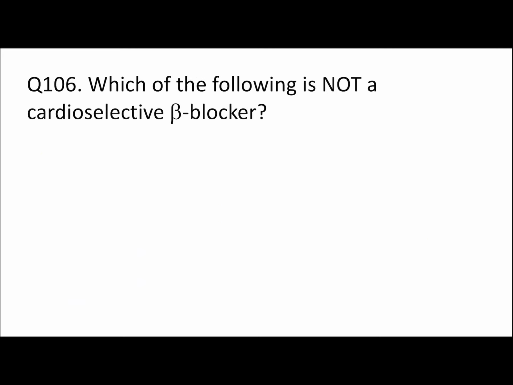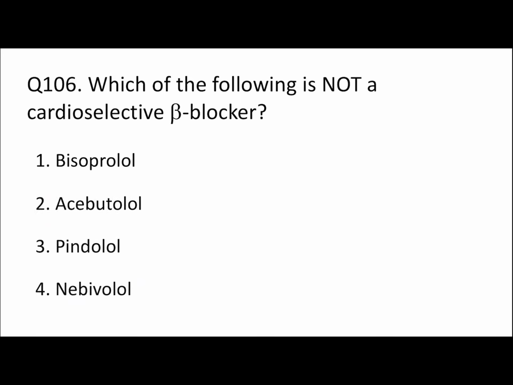106. Which of the following is not a cardioselective beta blocker? Cardioselective means in our heart there are mainly beta 1 receptors. In blood vessels there are beta 2, and in adipose tissue there are beta 3. So we have to choose the one drug which is not beta 1 selective: bisoprolol, esmolol, pindolol, or nebivolol. Here pindolol is not beta selective, it is a non-selective beta blocker. Since pindolol is a non-selective beta blocker and all others are beta 1 selective blockers, pindolol is our correct answer here.